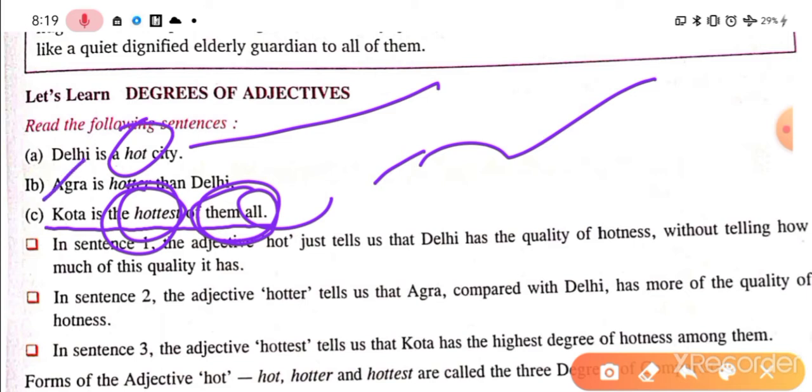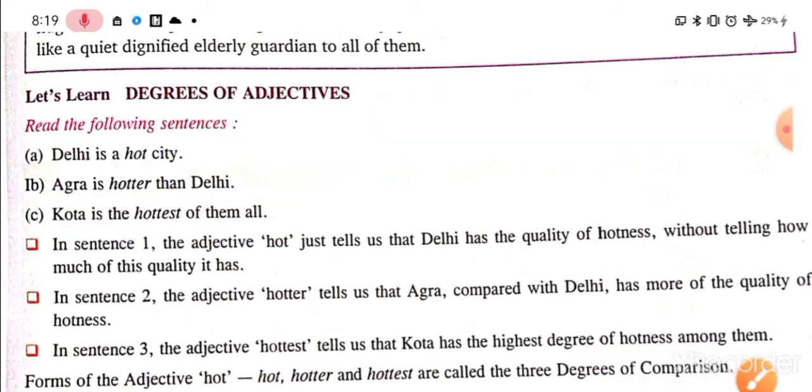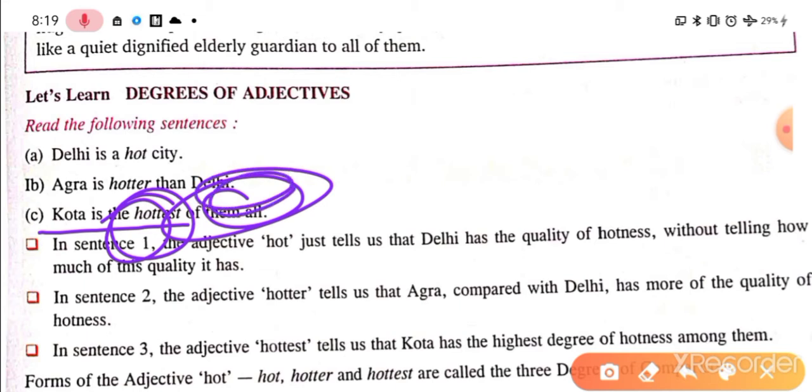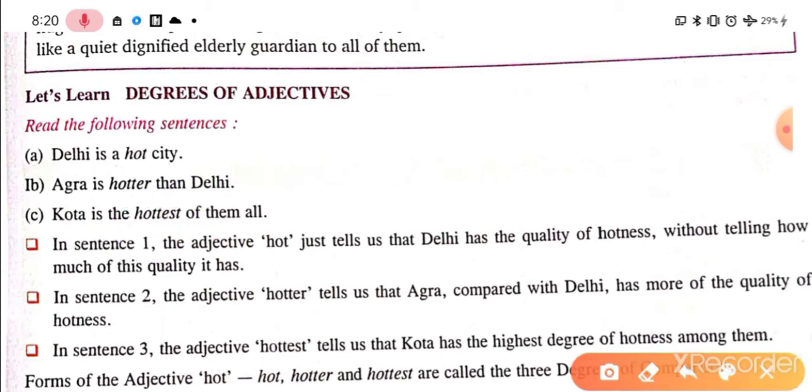Second, when we have 2 things in comparison, then hotter will be there. And third, when the best thing has been considered here, Kota is the hottest among all of them. That is, it is the best, the comparison made from all. So hottest has been used here. Okay. Let's have these sentences here.